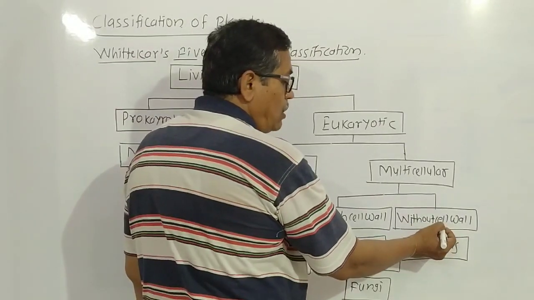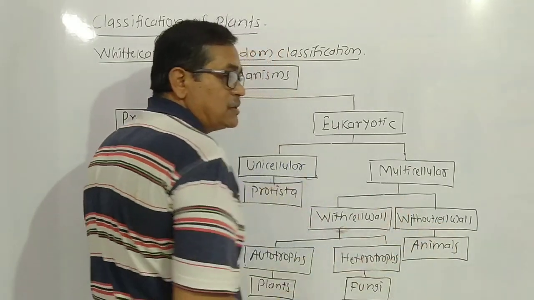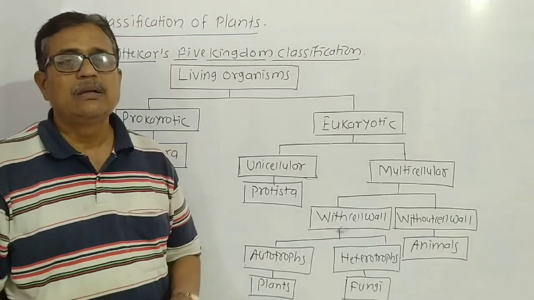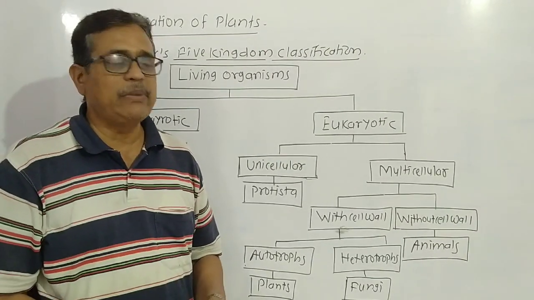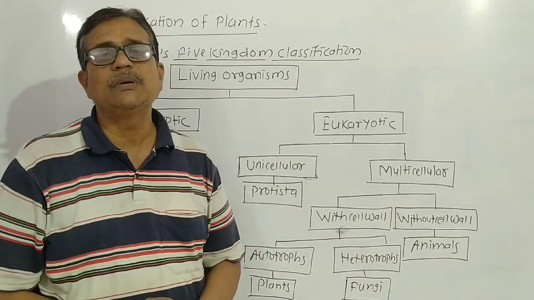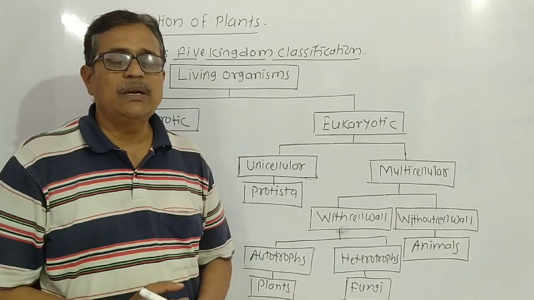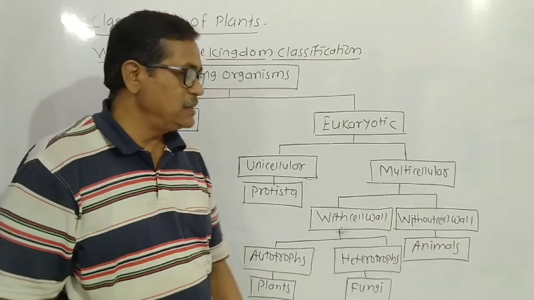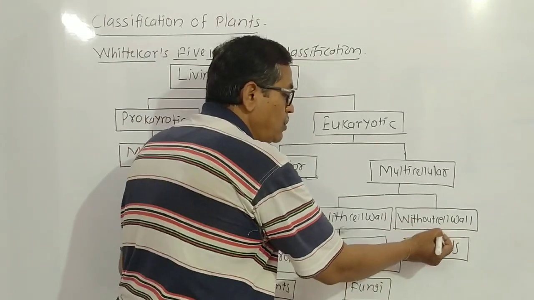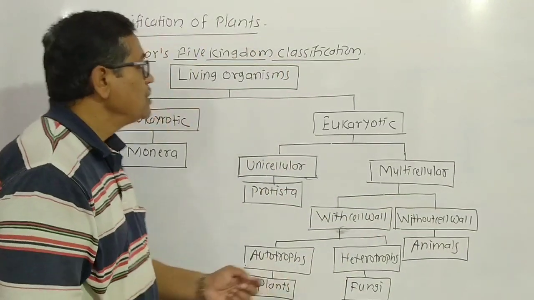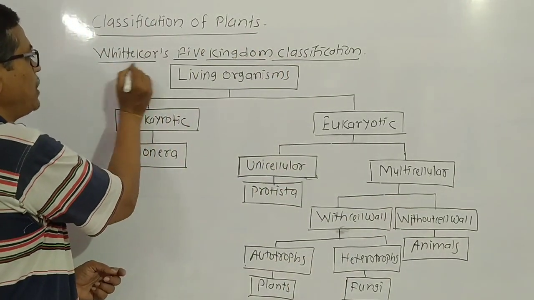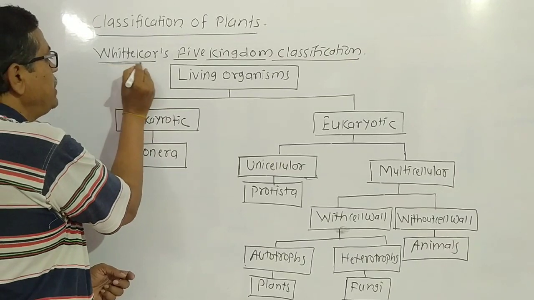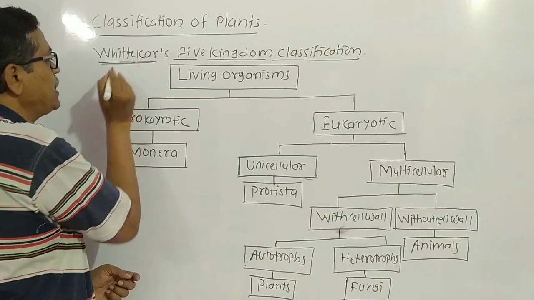But without cell wall, that is the animals. Animal cells do not have a protective layer, that is a cell wall, but the cell membrane is the outermost layer in animal cells. Hence animal cells do not have a cell wall, and they are put into the without cell wall group. That is said to be Whittaker's five kingdom classification.